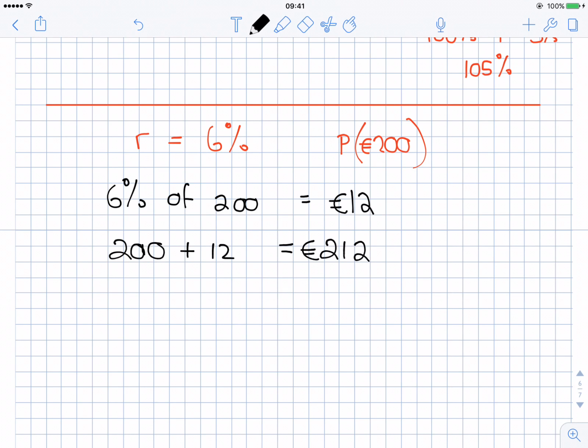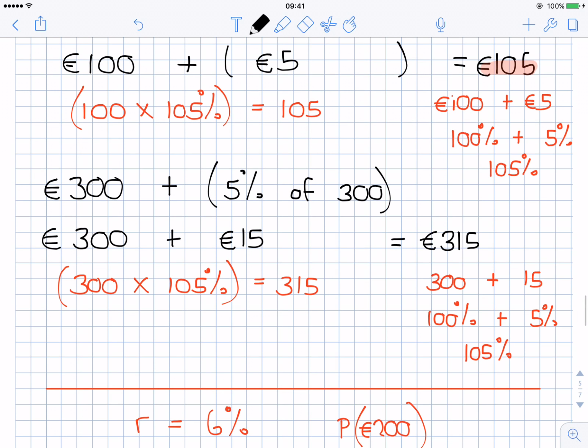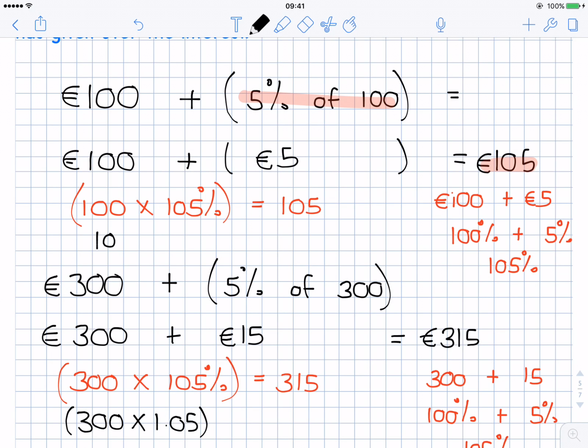What we're trying to say here is that the faster way of doing it is, instead of getting 6% of 200, get 106% of 200. And the calculator will come back with 212 for you. It will add them on for you. And just remember, 106% as a decimal is actually 1.06. And up here, 105% would be 1.05. And up here, it'd be 100 by 1.05.